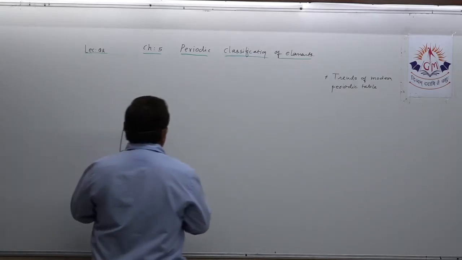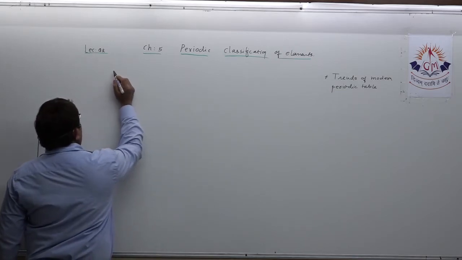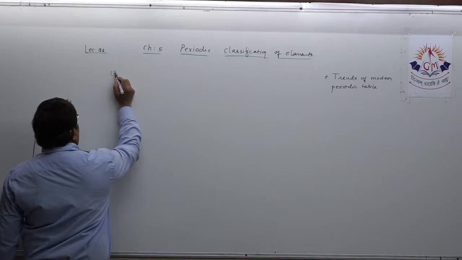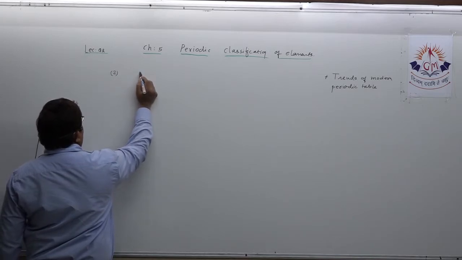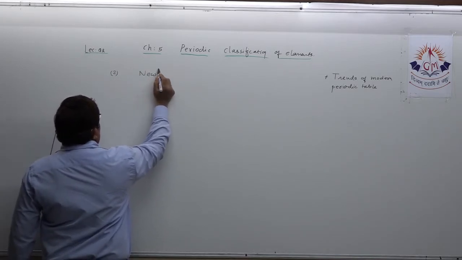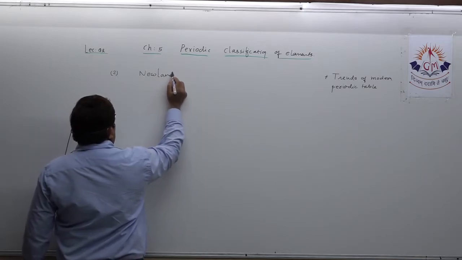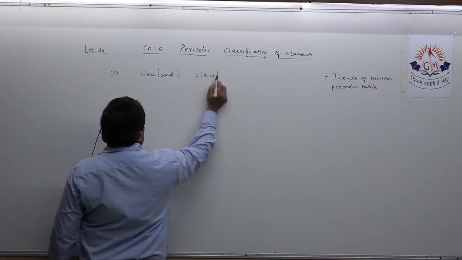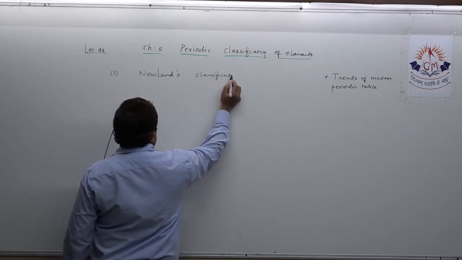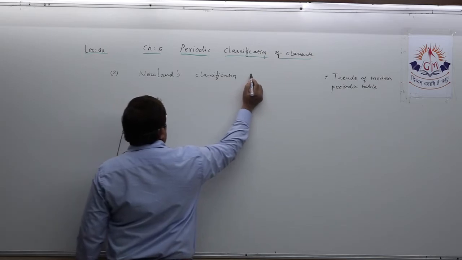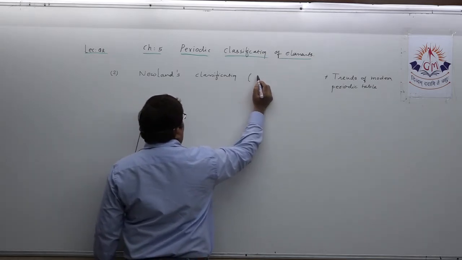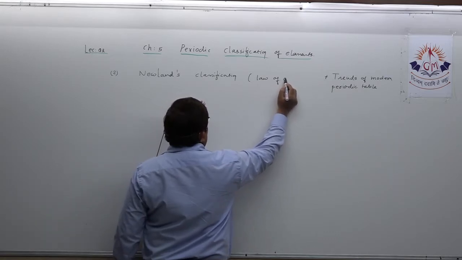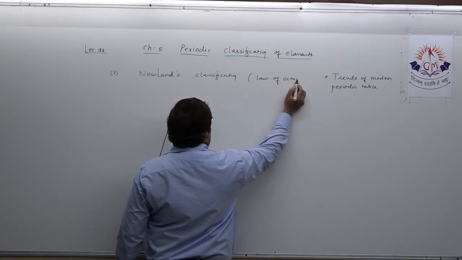Suppose you want to target, take an example, Newland's classification. Actually, Newland's classification is also known as Newland's law of octave, that you all know. It is known as the law of octave.